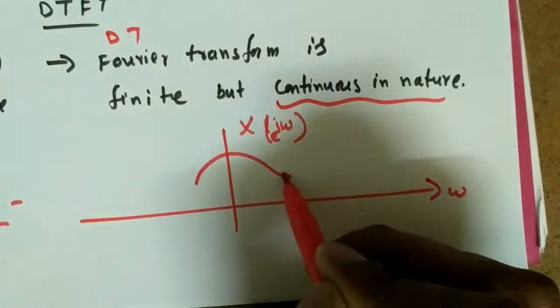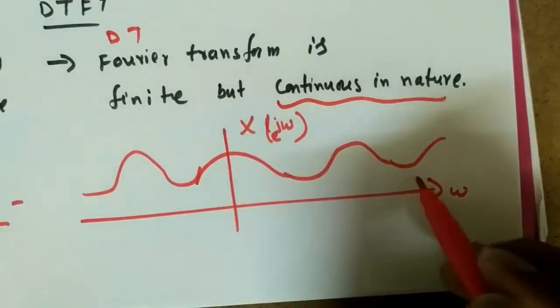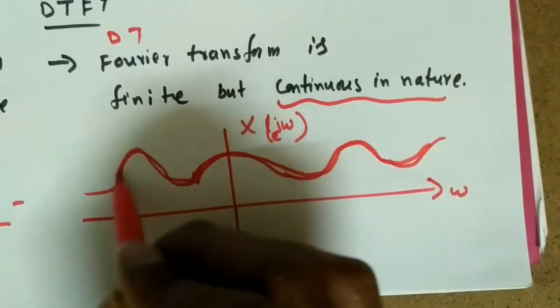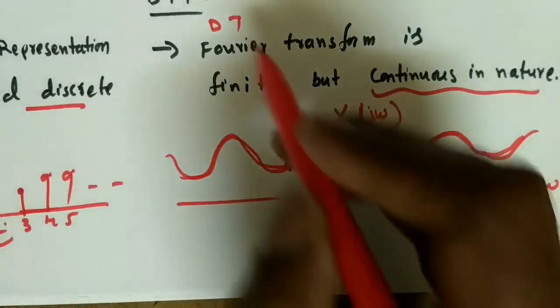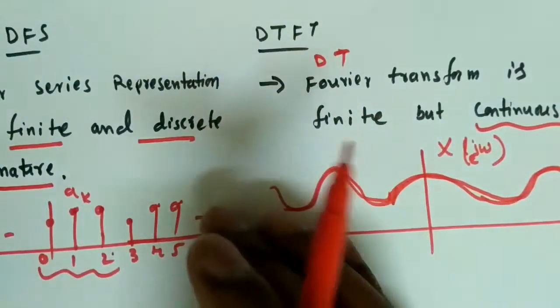But it is continuous in frequency. That is the only difference between the discrete time Fourier transform and the discrete Fourier series: one is discrete, but the other is continuous. So remember this, we may get a question on this comparison.